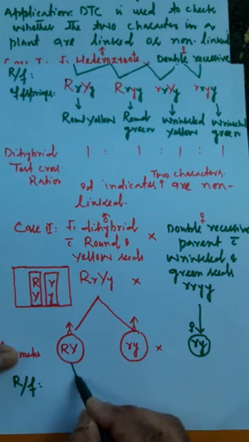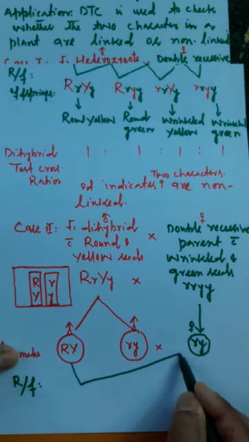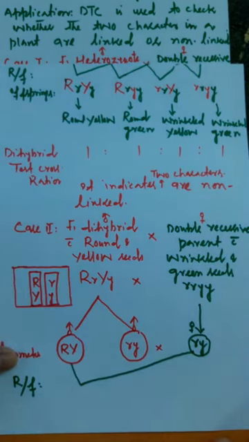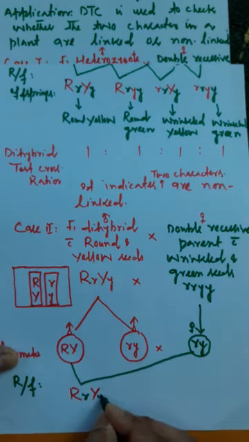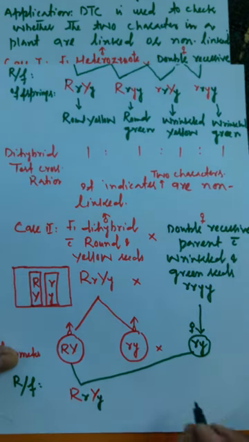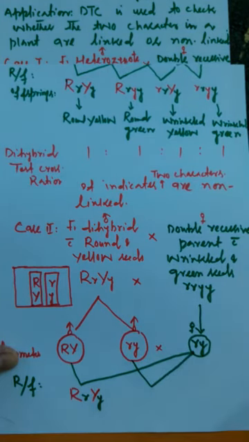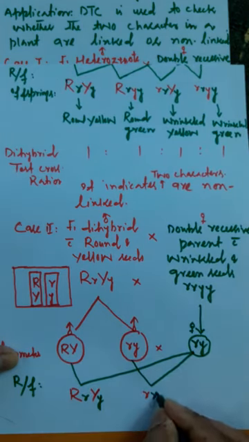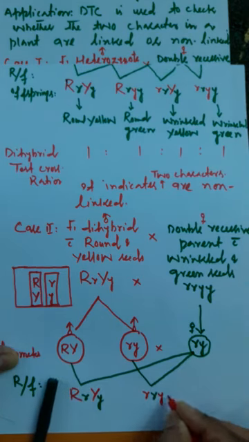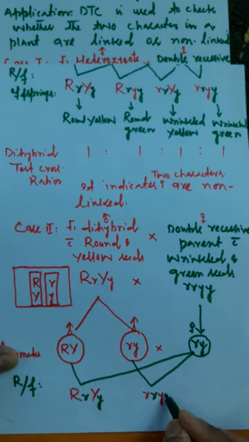Now this male gamete will fuse with the female gamete, and the allelic combination will be capital R, small r, capital Y, small y. And this male gamete will fuse with the female gamete, and the allelic combination will be small r, small r, small y, small y.